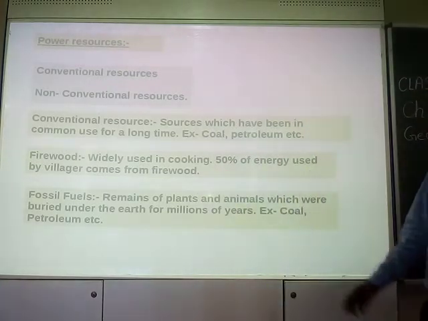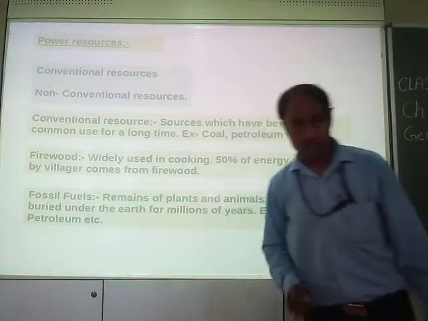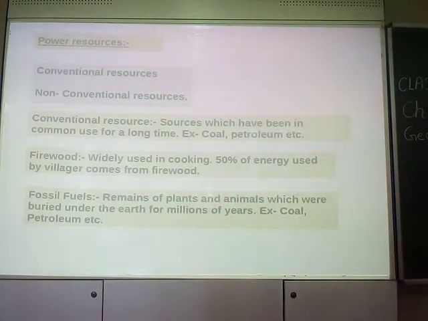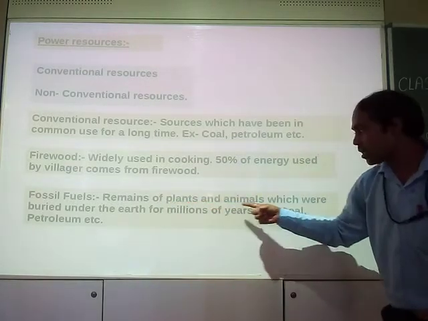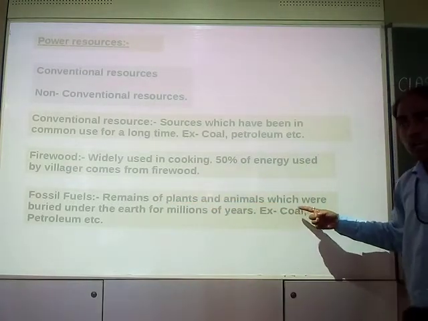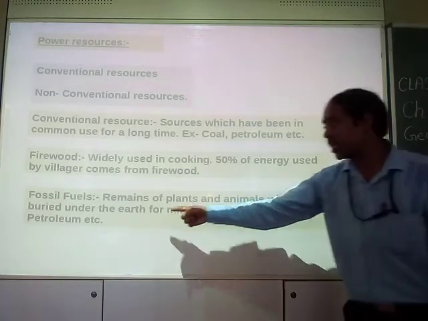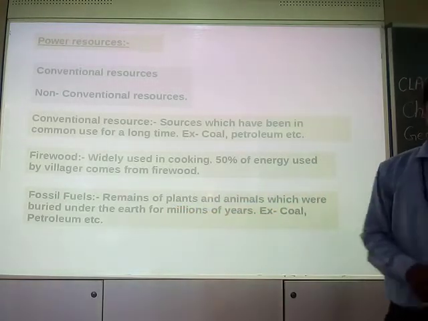Moreover, fossil fuels are also conventionally used. What are fossil fuels? The remains of plants and animals which have been buried under the earth for millions of years.